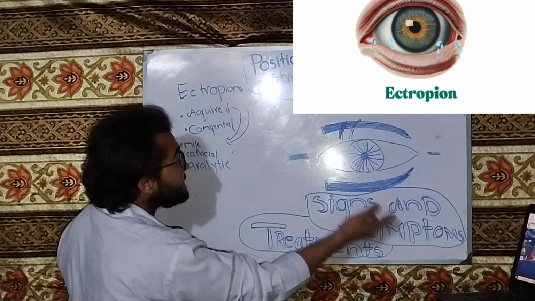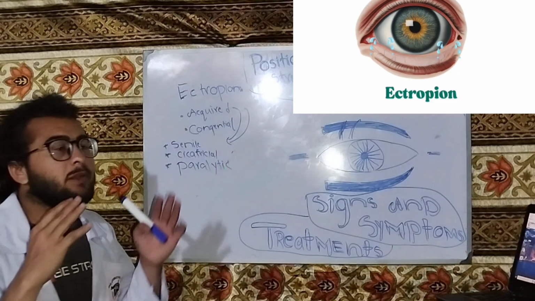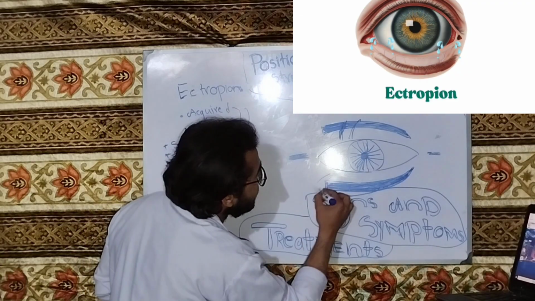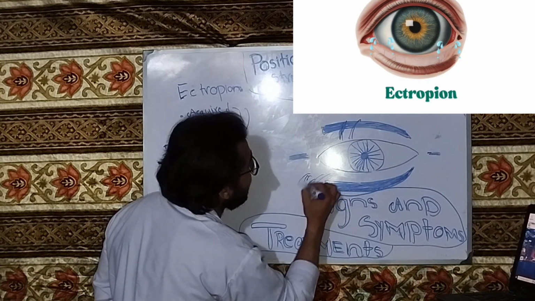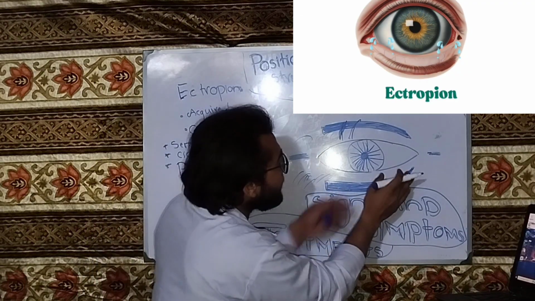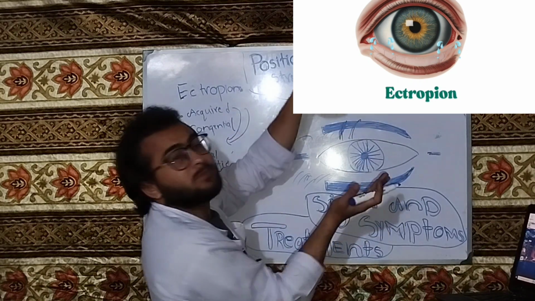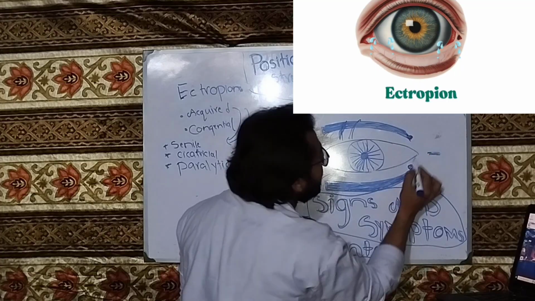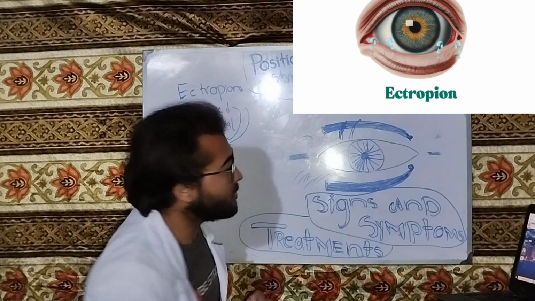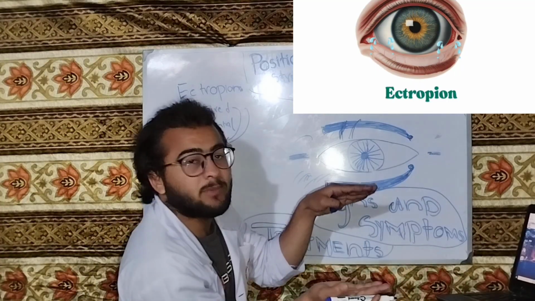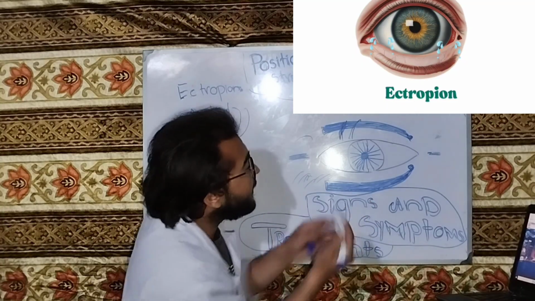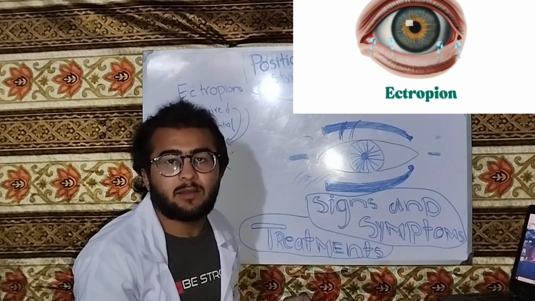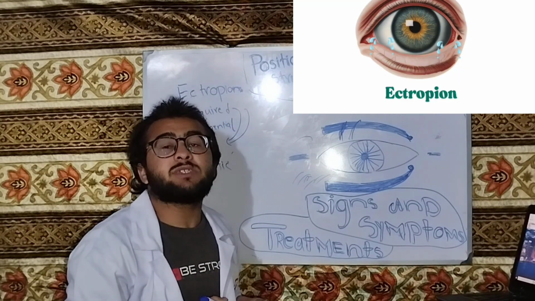Signs and symptoms. The sign and symptom of ectropion is excessive tearing, which is called epipora. Why is there excessive tearing? This is because the lid margins are moving away from the globe, and we know that there are punctums in the medial region, and they drain the tears. So when the lid margins move away from the globe, the punctum will also move away, and there will be accumulation of tears because the tears are not draining. So there will be excessive tearing, which is called epipora.